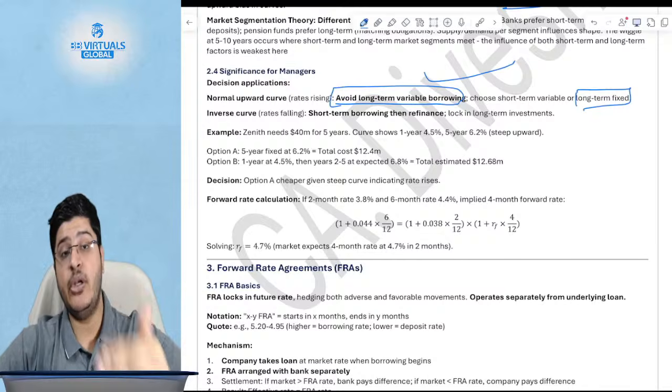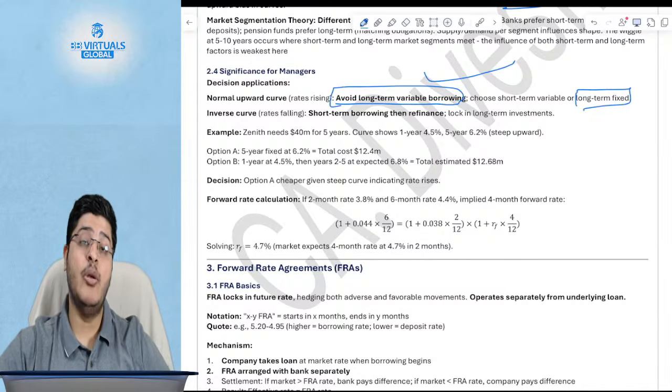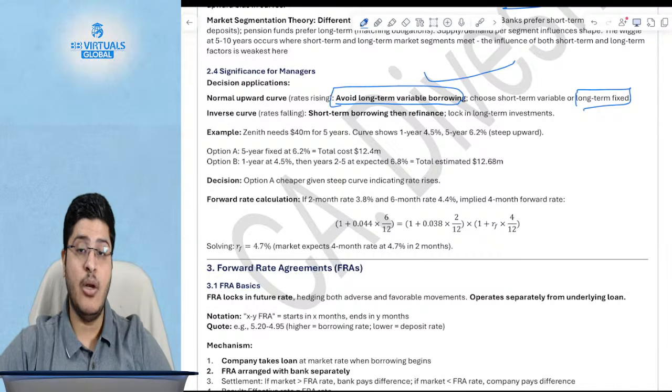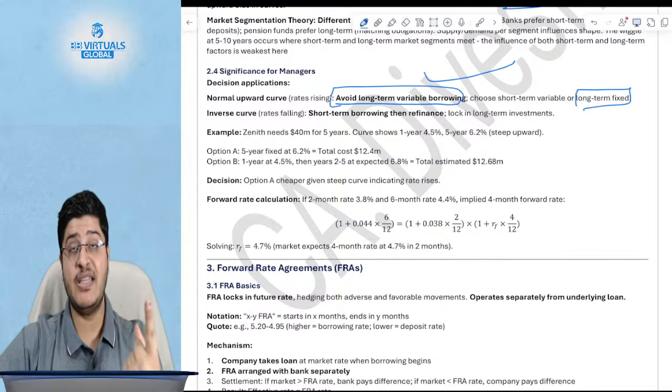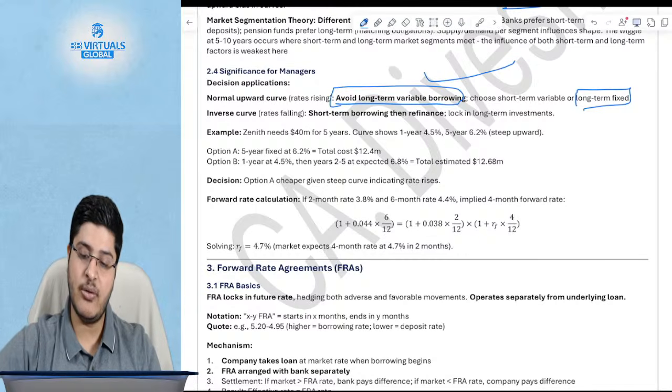But if we know the rates are going to fall, why will you today borrow at a very high rate and keep a fixed rate? You will borrow at either a long-term floating rate, or you'll borrow at a short-term fixed rate. Or if you are investing, then you will say, let me lock the high interest rates today. So you will invest in the long-term investments. Okay, now this is clear.